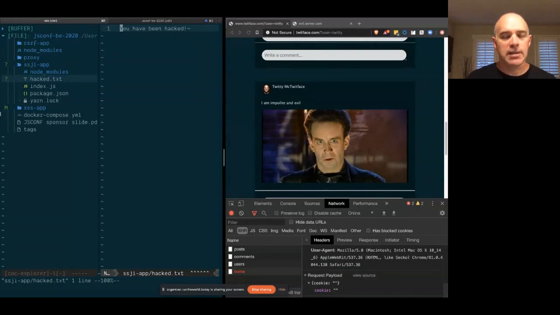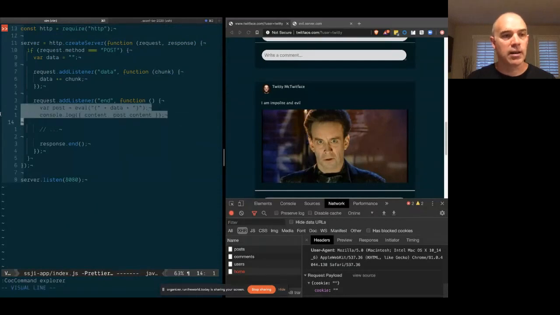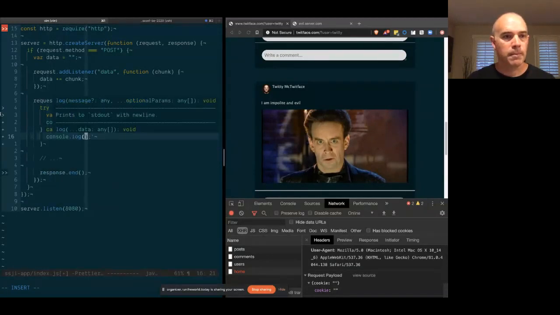So how do we mitigate against this? Well, it's pretty easy. Don't use eval, is the nutshell. So what we want to do instead is to use a much friendlier and safer alternative, and that is JSON.parse. So let's do that.